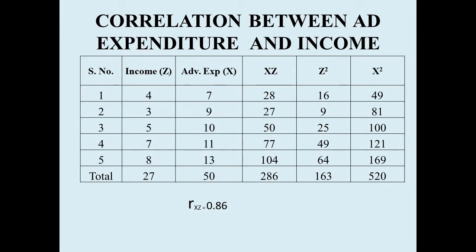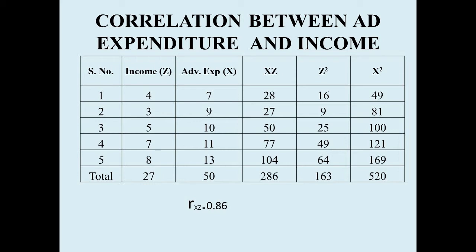Now we have to again calculate the correlation between advertisement expenditure and income. So here again income is z, that is 4, 3, 5, 7, 8, which we have earlier shown.